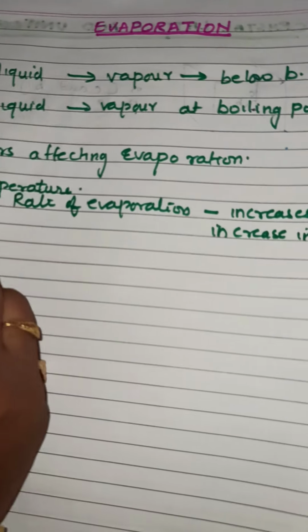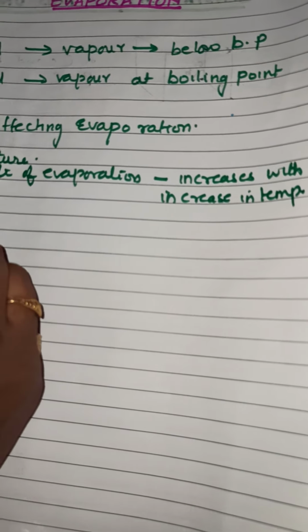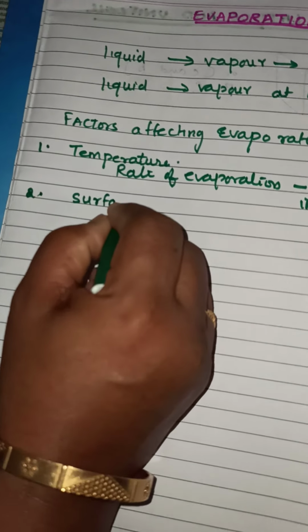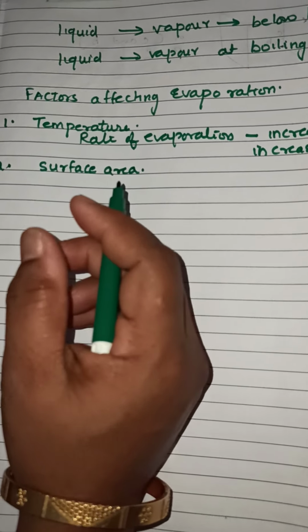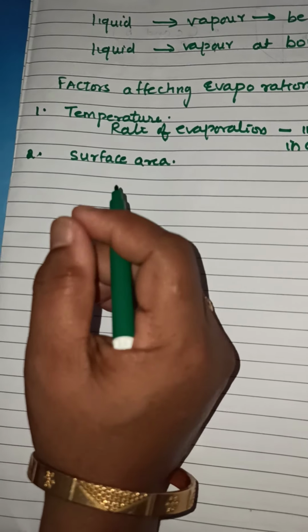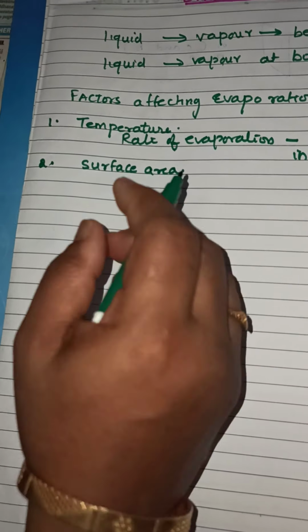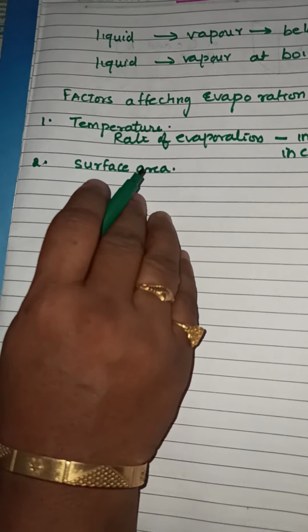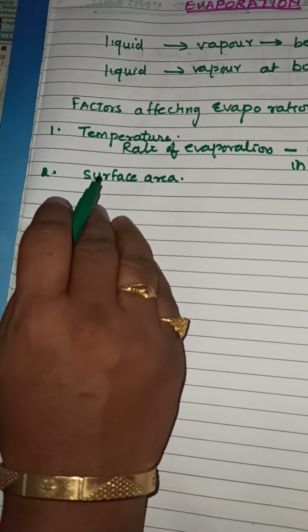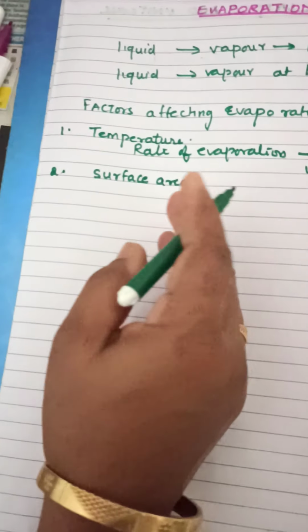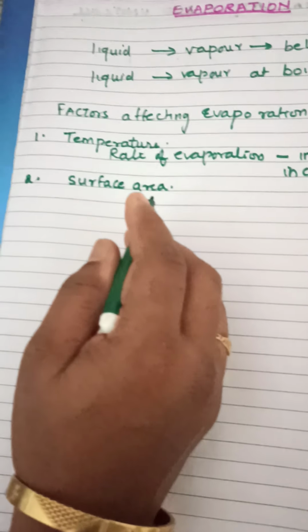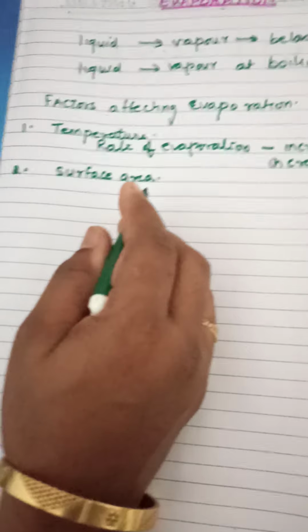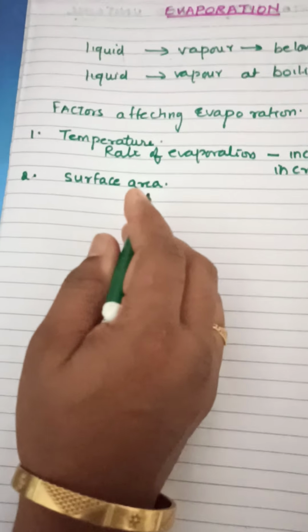Now, the second factor is surface area. What happens if you increase the surface area? Let us consider a liquid, say water. If I keep it in a bowl, and if the same water I spread on the floor, what will happen? Will the rate of evaporation be the same in both cases? Definitely not.